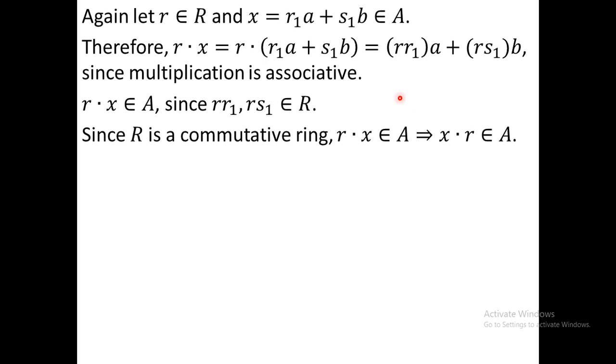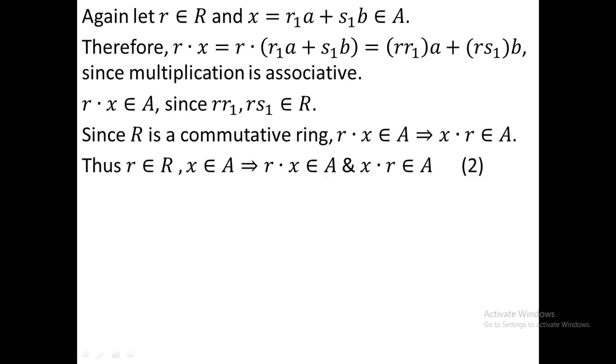So we see that for every element r in capital R and small x in capital A, r·x and x·r are in capital A. So from 1 and 2, where 1 was: if x, y belong to A, then x minus y belongs to A, and this is 2, from 1 and 2 we can conclude that capital A is an ideal of R.